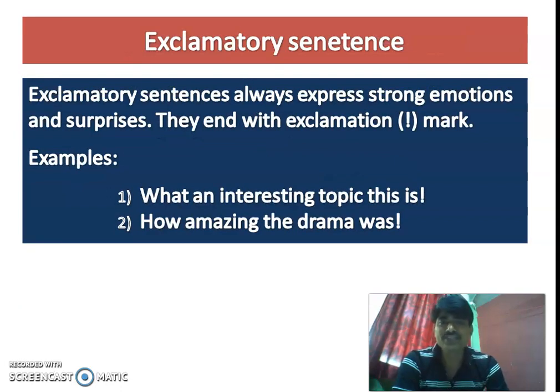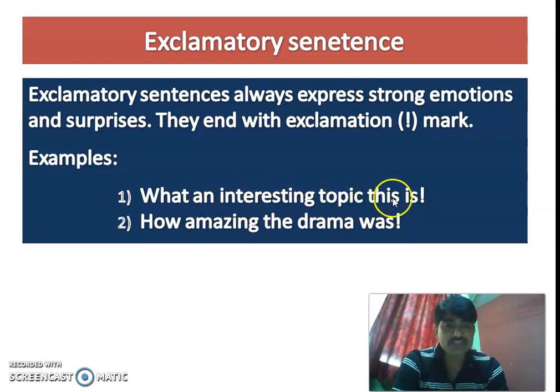The next one is exclamatory sentences. Sometimes we are having so much of happiness, we are excited, we are surprised, and in order to show or express those emotions and feelings, we use exclamatory sentences. And exclamatory sentences end with an exclamation mark, so it is very easy to understand. For example, what an interesting topic this is. I don't know whether this topic is interesting for you guys or not, but for me it is really interesting.